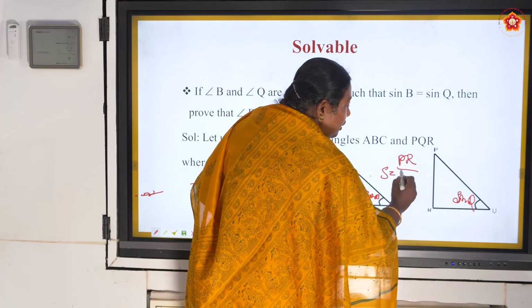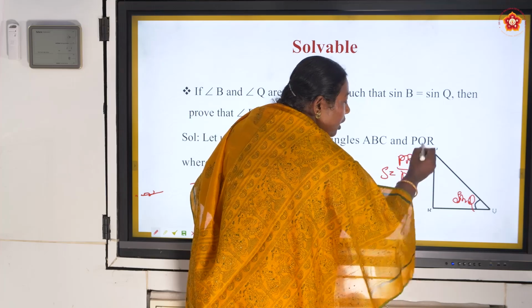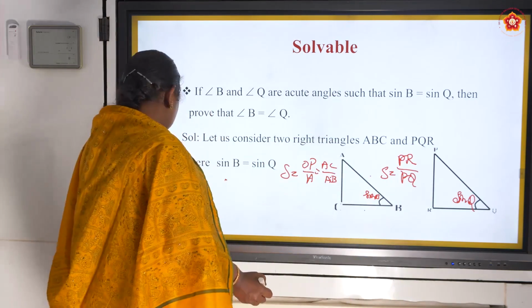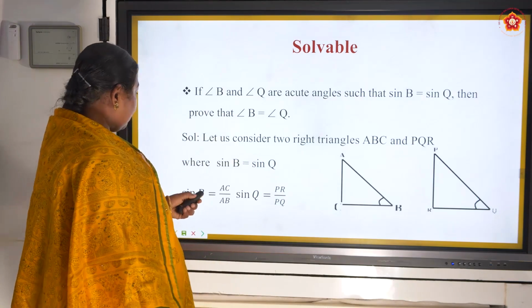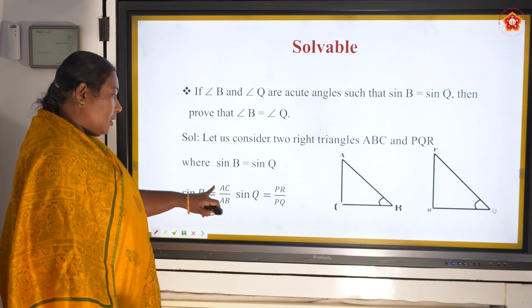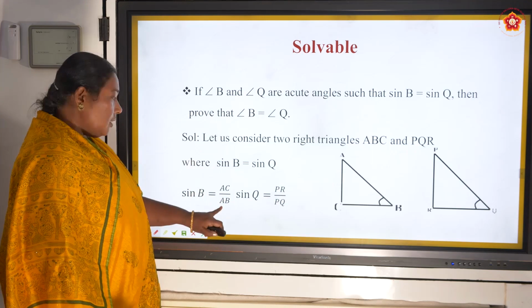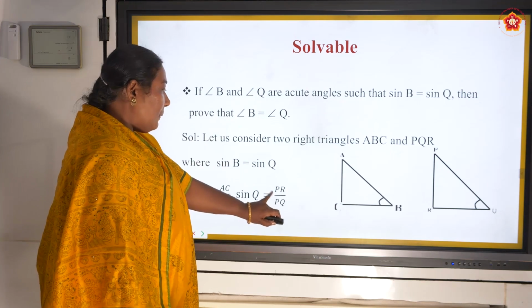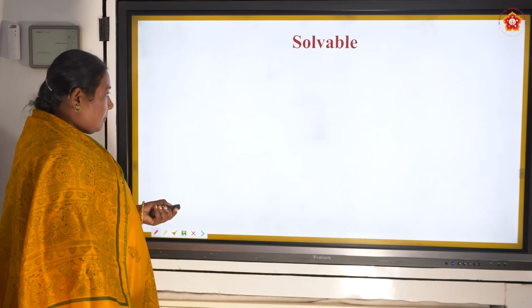PR. Who is hypotenuse? PQ. So let us see. Sine B is equal to AC by AB, opposite AC, hypotenuse AB. Same thing, sine Q is equal to PR by PQ.